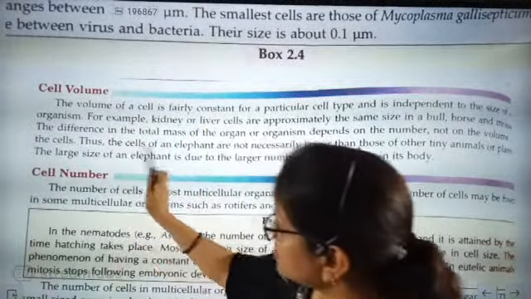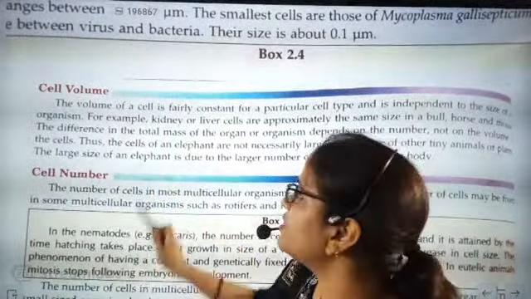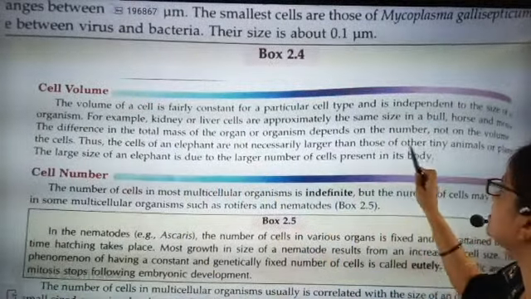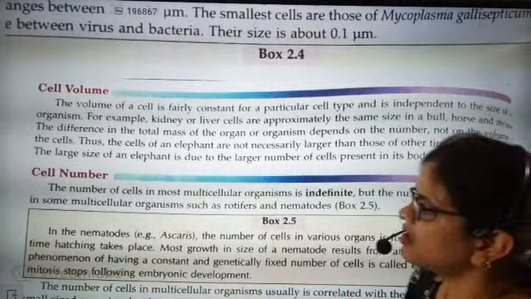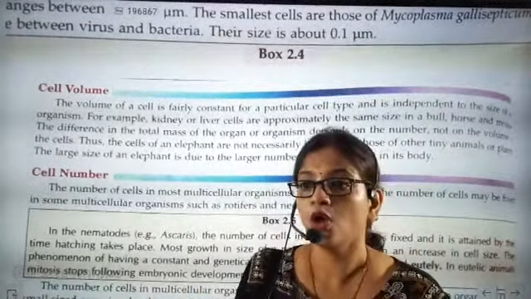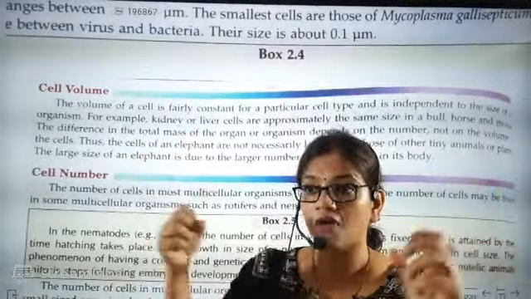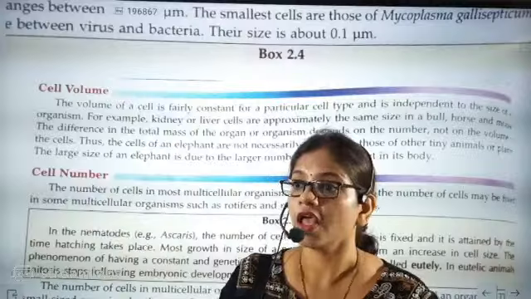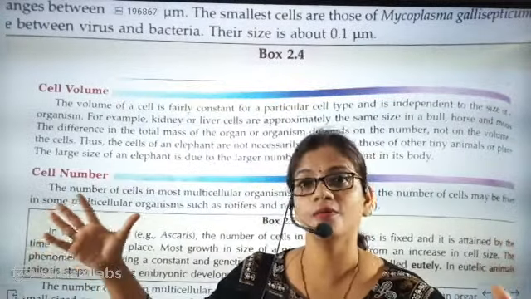Now see one very important example here: cells of an elephant are not necessarily larger than those of other tiny animals. You might think that if our cells are some micrometers, then elephant cells must be definitely big.